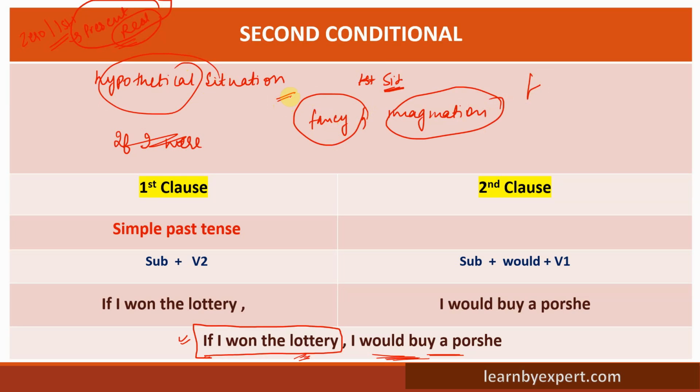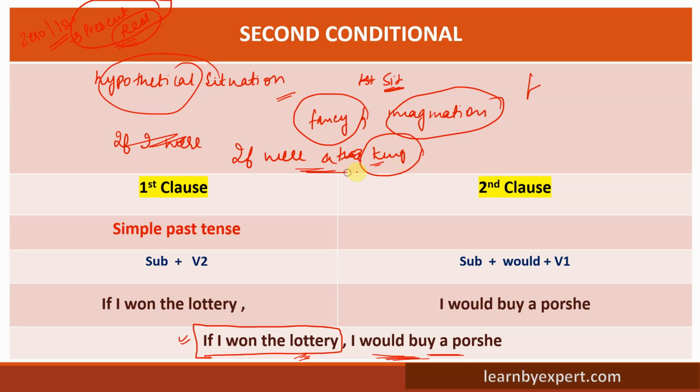So what is a hypothetical situation? I'm talking about a hypothetical situation of the past. Like if I were a billionaire, if I were a king. If I were a king, that means I've never been a king. This can never ever be true in my life, right?